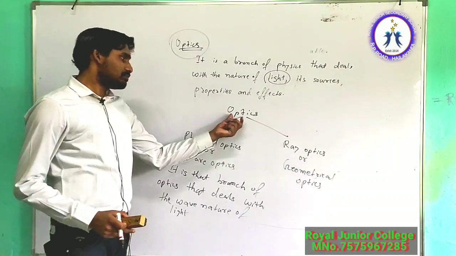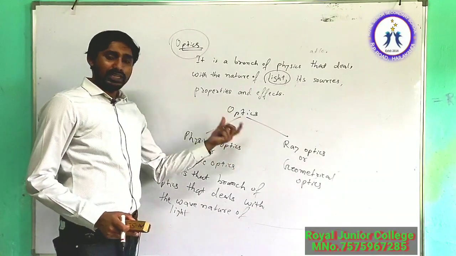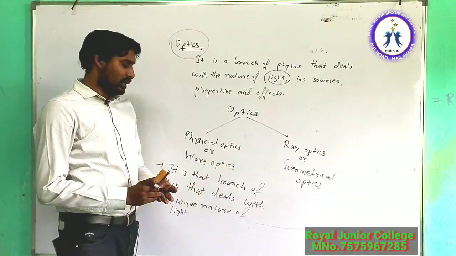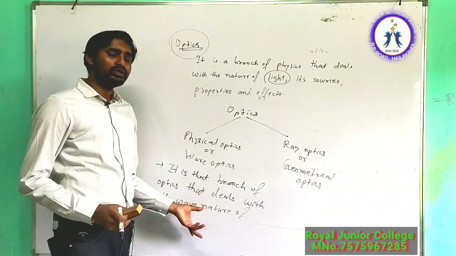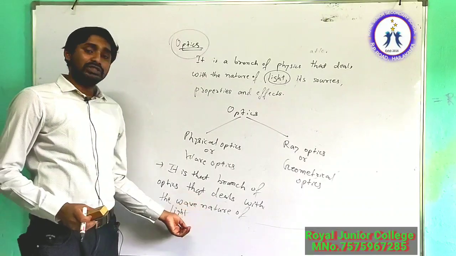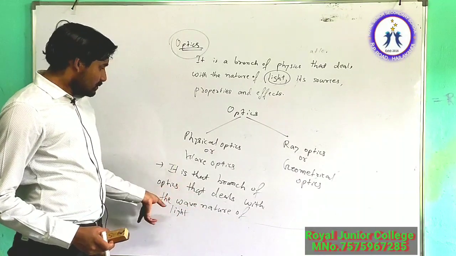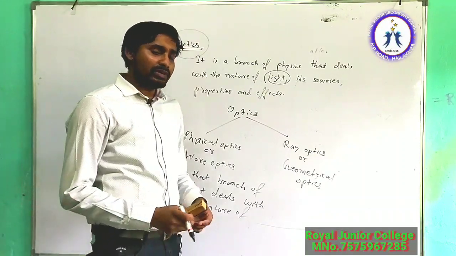So under physical optics, we will study those properties of light which are related to its wave nature.